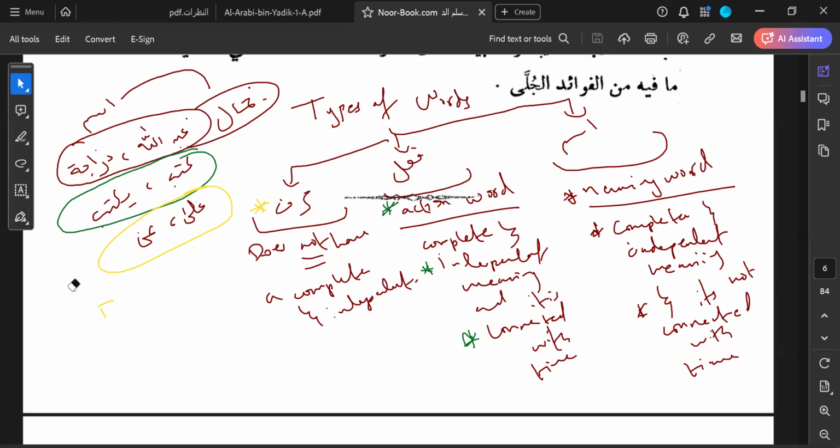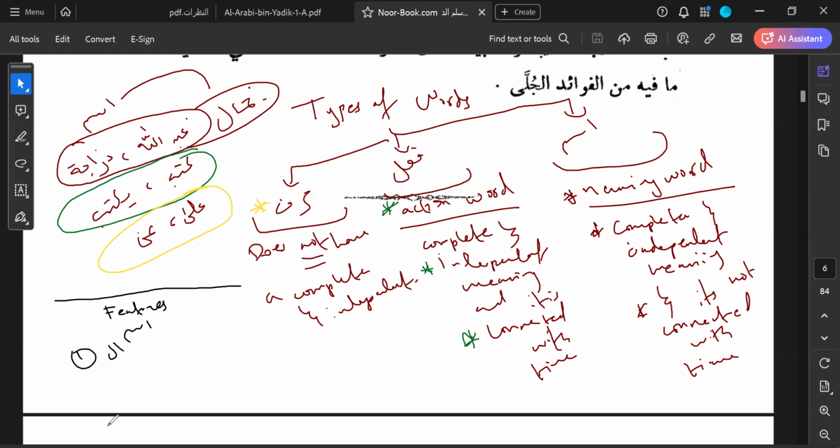Let's change the color to something more clear. Features of a noun, right? Ism first. One of the features of ism is that it can have al at the start. It has the ability to accept al. Jamal, I can say al Jamal. Daraja, I can say ad Daraja.